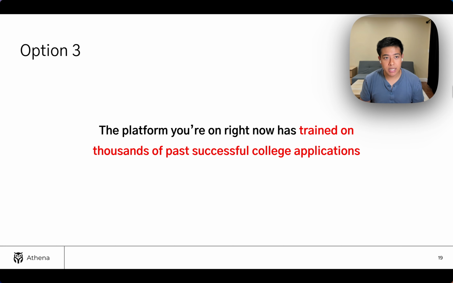Again, lowest effort, but it's up to you. Talk with your parents and figure out which of these options you think is the most appropriate for you. But I do think that once you have effectively refocused AI, regardless of whether you choose to stay on our platform or just go use ChatGPT and figure it out yourself, refocus AI. That is the key thing. Whatever you can do, make sure you are refocusing AI appropriately.